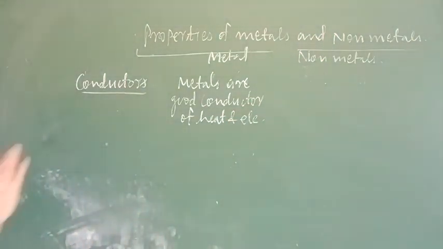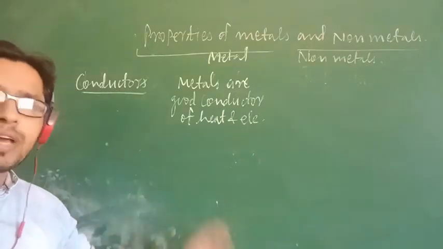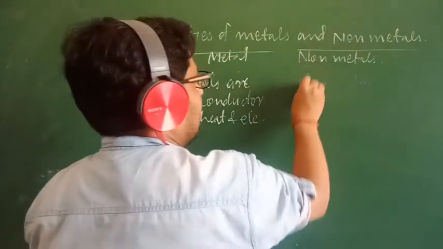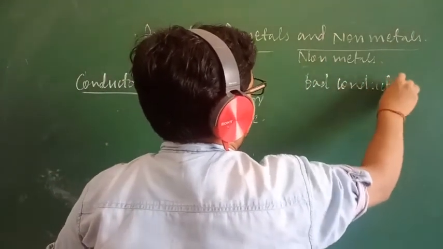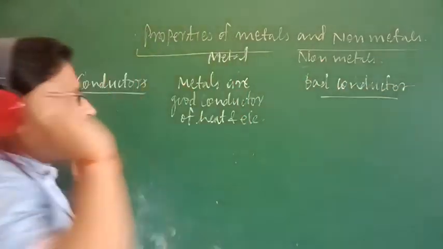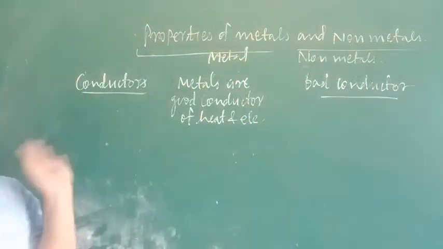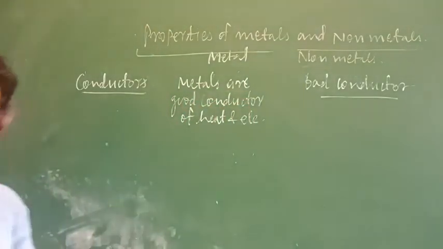That means metals will allow heat and electricity to pass through them, whereas non-metals are bad conductors of heat and electricity. Some exceptions are available. In science, exceptions are available, so some elements can be exempted from these rules.